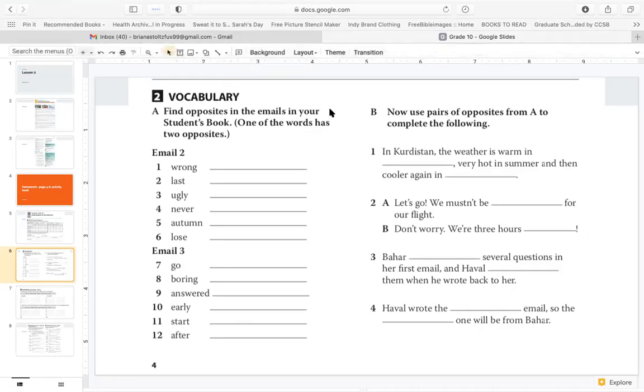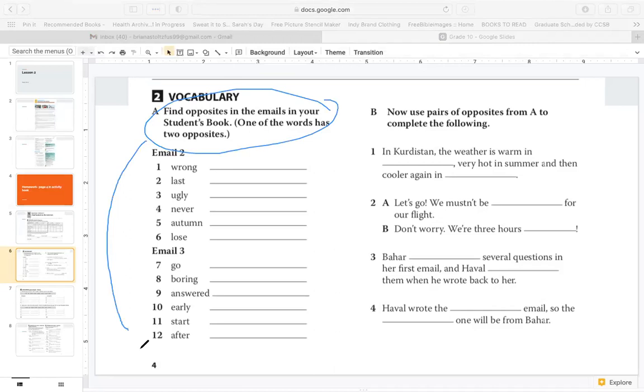Here, find the opposites in the emails. What is the opposite of all of these words? Now this is from email 2. What is the opposite of wrong? Try to write all the opposites and then start the video, and I'll show you the answers. So pause your video and write the opposites, and then I'll show you the answers.